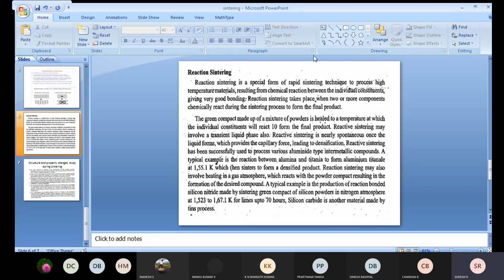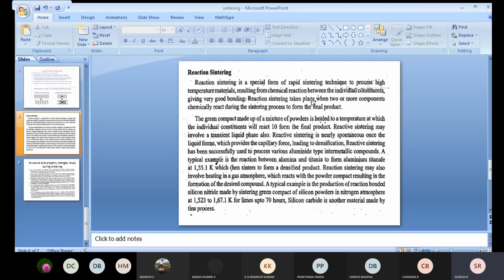Apart from solid and liquid state, the third important type is reaction sintering. We are going to explain what exactly the reaction sintering process is. Reaction sintering is a special form of rapid sintering technique, a fast processing method of sintering to process high temperature materials resulting from a chemical reaction between the individual constituents.